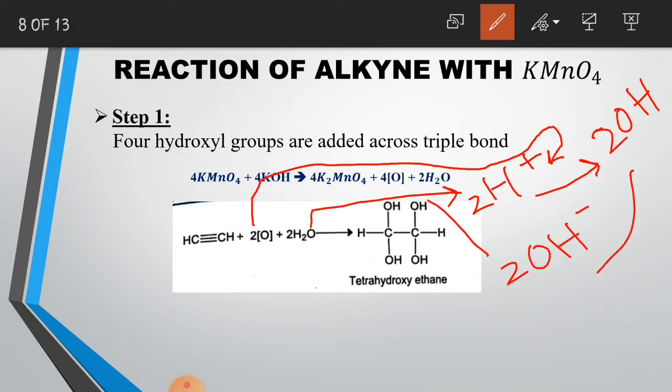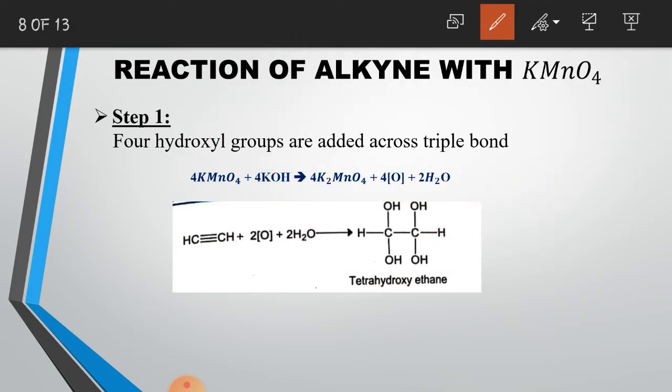So at the end we get 4OH, and these 4 OH groups will be added across the triple bond. So at the end, in the first step, we will get tetrahydroxyethane.